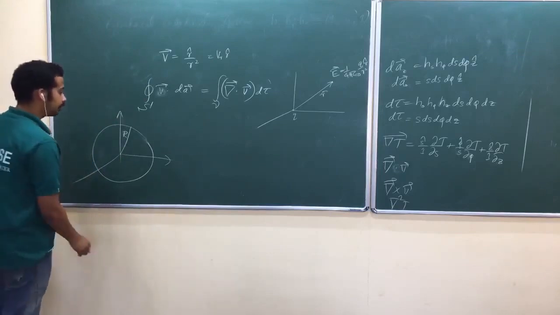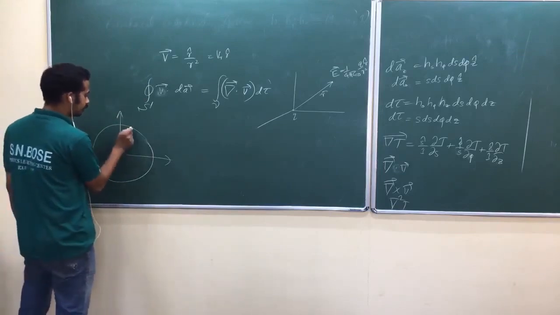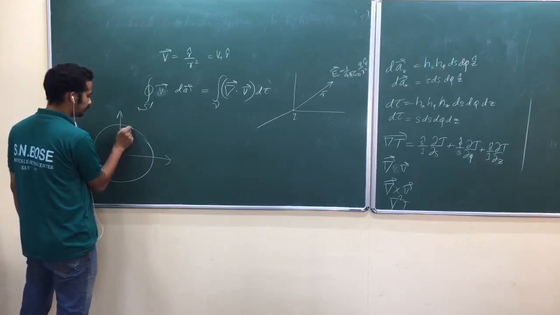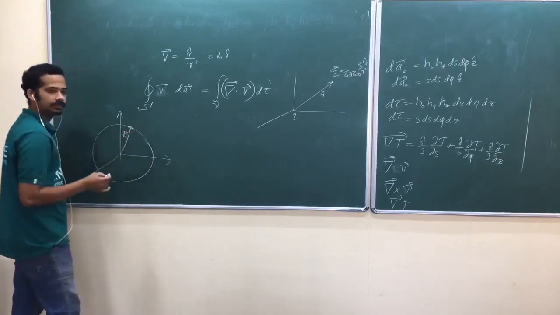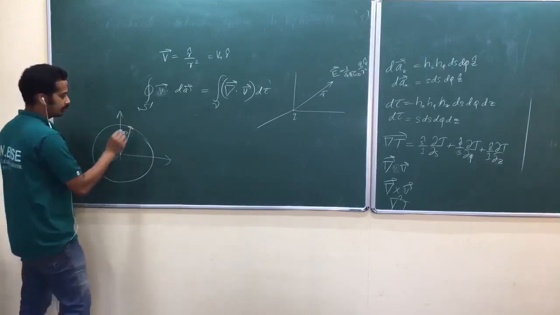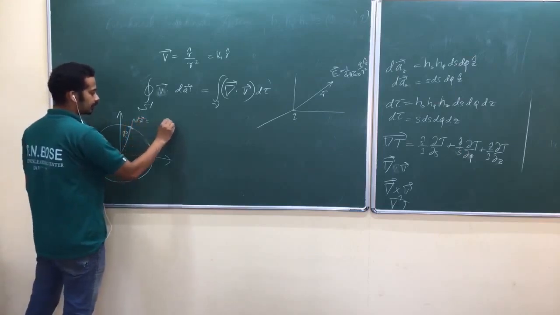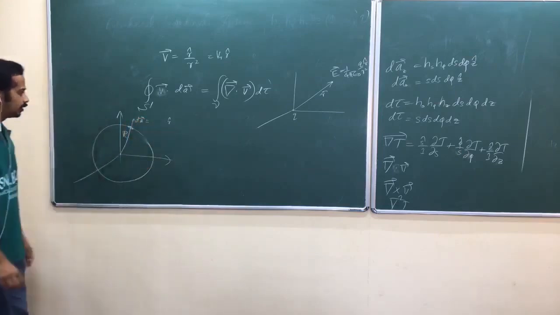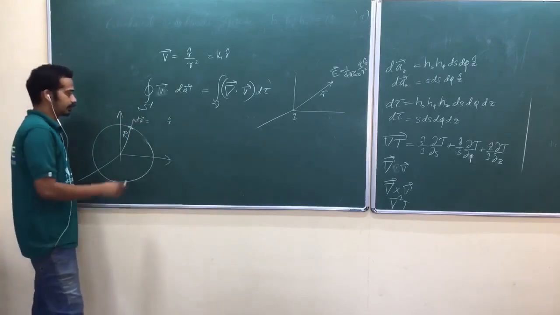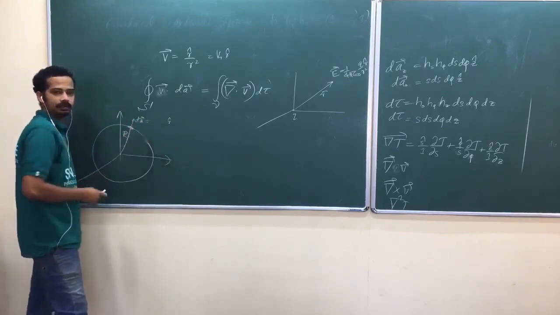On that sphere, if you take any patch of area, what is the direction of that area vector? It is along r cap. What is that area vector which is along r cap in spherical polar coordinates?